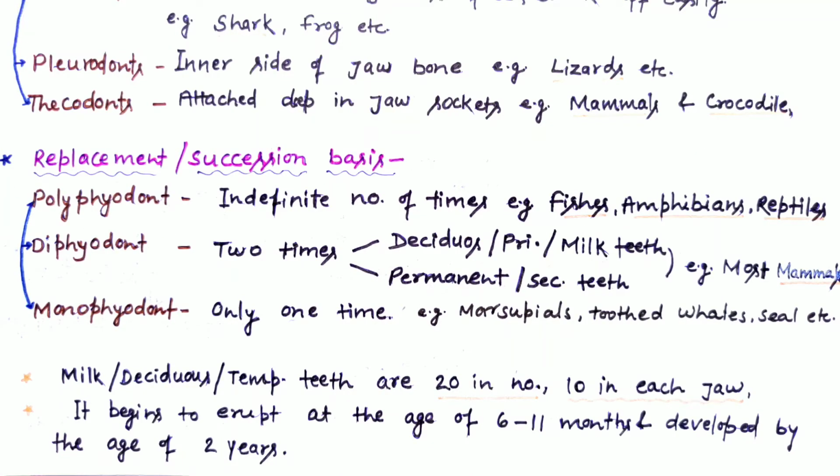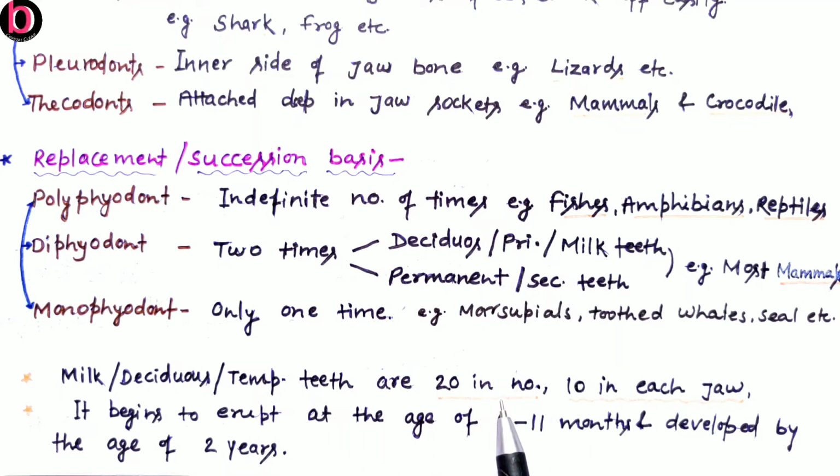When we discuss humans in terms of teeth, they have the diphyodont condition, the heterodont condition and the thecodont condition. Diphyodont teeth originate twice. There are also a few teeth which are monophyodont, that originate only once, but most of the teeth are diphyodont in nature. Thecodont teeth are deep seated in the jaw bones, and heterodont means there is a variety of teeth like incisors, canines, premolars and molars. So when we discuss human beings in terms of milk or deciduous or temporary teeth, these are also primary teeth.